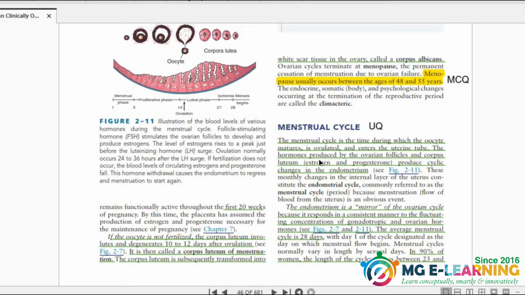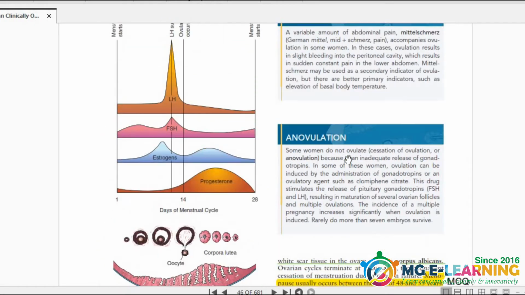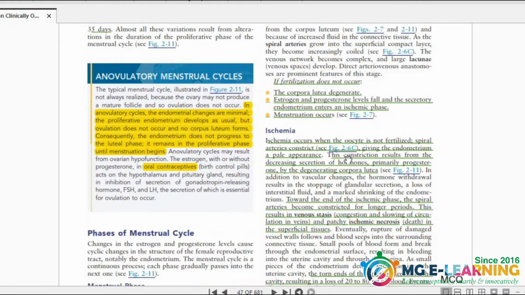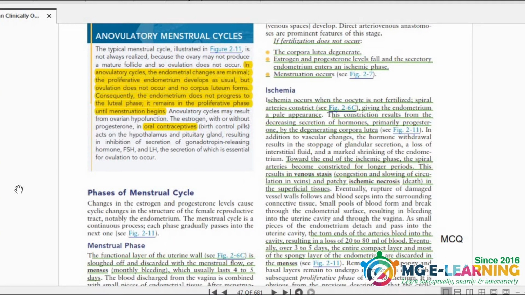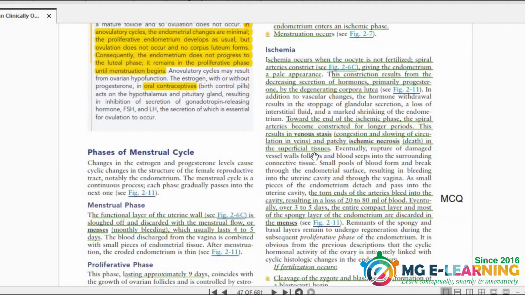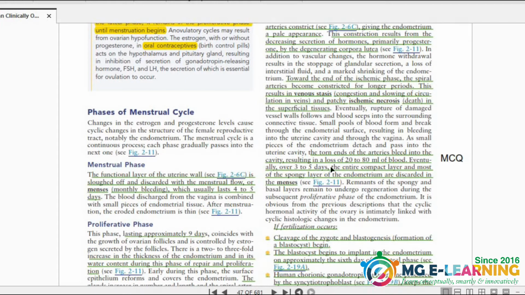Now the menstrual cycle is most important for you. Moving on to the next page, you have to know the phases of the menstrual cycle and their days. You have to know the blood loss, that is 20 to 80 ml in menses. It is important for MCQ.